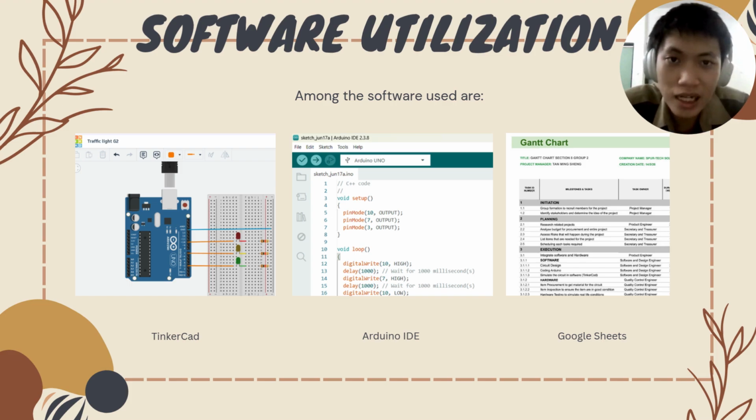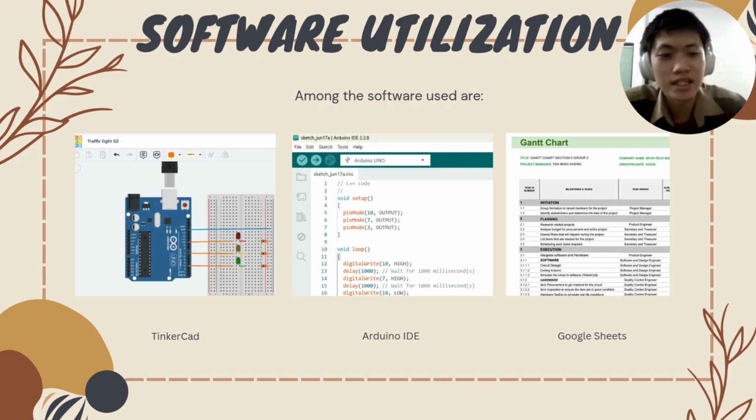The second is the Arduino IDE, because to create the circuit we need the Arduino so that our coding can connect with the circuit. So this Arduino IDE will make this smart traffic light. And lastly, followed by the Google Sheets. The Google Sheet is what we use to create a Gantt chart, and it makes organizing the tasks and following up and updating easier.